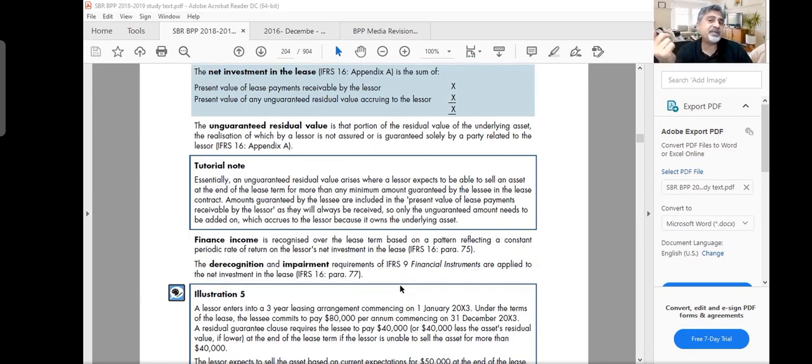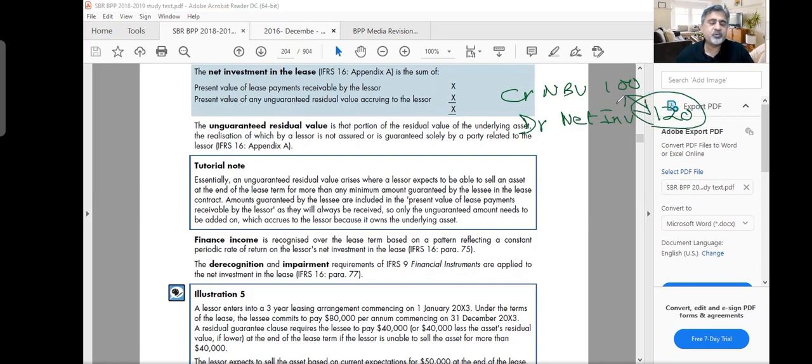And that might be different than the net book value. Net investment in the lease will be a present value, a different calculation, right? Yes, it is a different calculation and it might be different. It is possible that my net book value of the asset was 100K, which I will derecognize. The asset which I'm going to recognize is my net investment, and it is possible that my net investment is 120. Because if it is less than 100, I will not give it. Why would I give it to someone? So there might be a difference in the two values. Correct. And that of course will be part of the equity. Ultimately, we'll show this calculation as well.